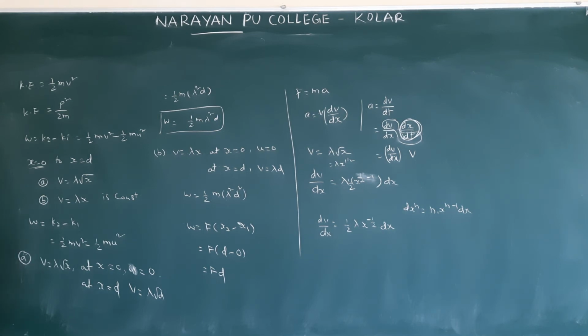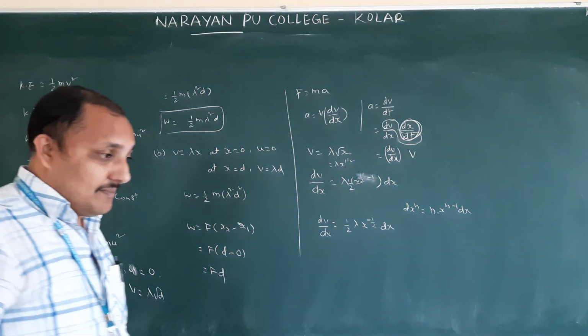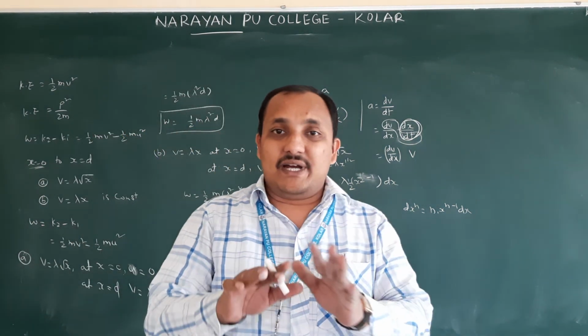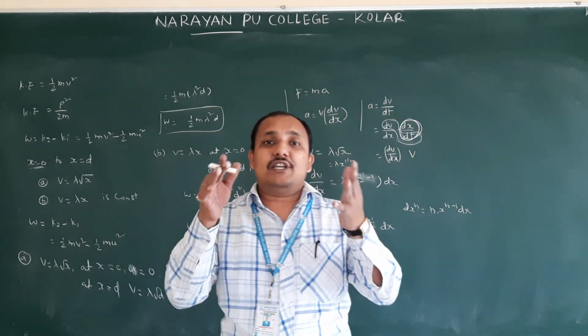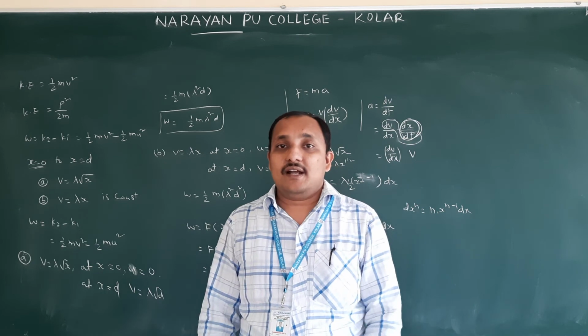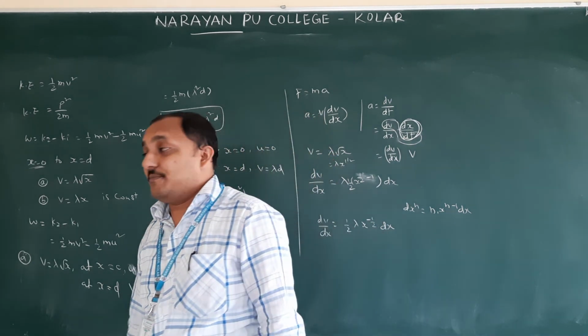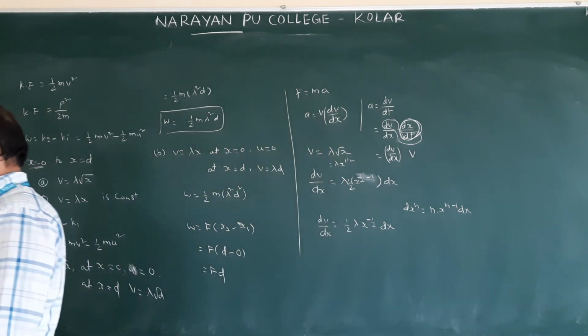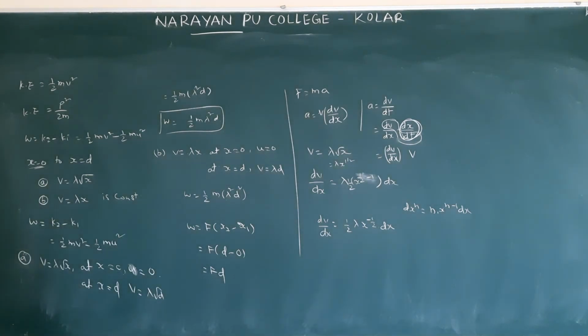Next they gave conservative and non-conservative forces. Already we discussed these forces in PU discussion, isn't it? Work done by force in a closed path should be 0 and it is independent of the path followed by the object. Then those forces we are calling conservative forces. Examples also they gave: gravitational force, spring force, Coulomb force. Coulomb force you will get in second PU. Non-conservative forces: frictional force, air resistance, viscous force.